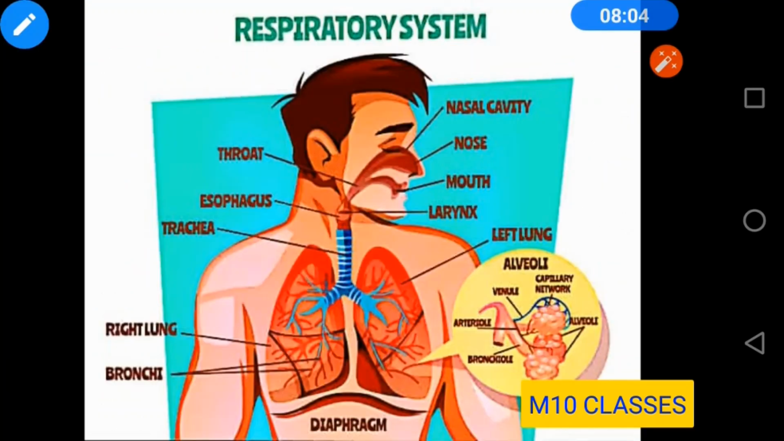Now we are going to discuss the respiratory system in human beings. As you can see in the figure, you have nasal cavity through which the air enters into the respiratory system. It gradually passes through the pharynx, then trachea, then the trachea is divided into two parts which are called bronchi, and these bronchi are further divided into bronchioles, and at the end of the bronchioles you have alveoli where the exchange of gases takes place, and we are going to see it in detail.